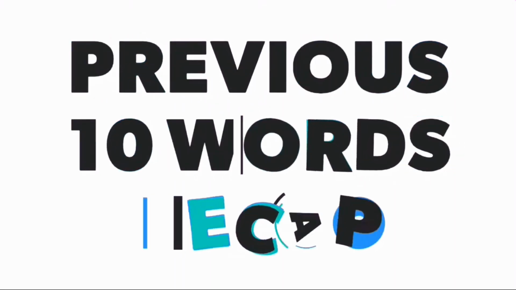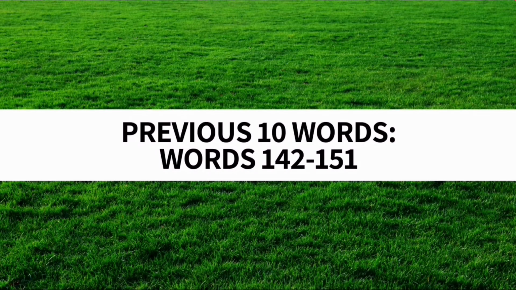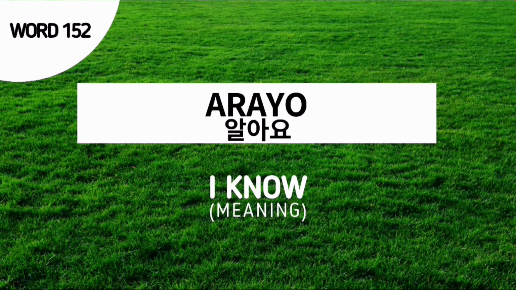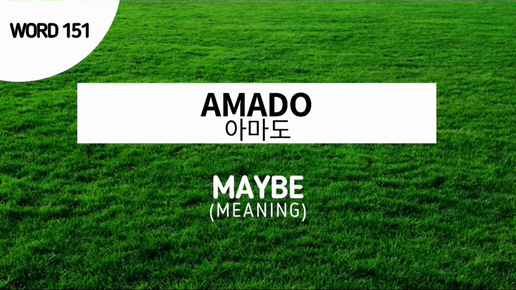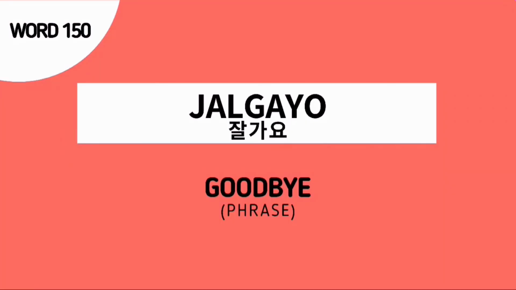Now let's proceed to the previous 10 words recap. As of now, the previous 10 words are words number 142 to 151. But don't forget, our word for today, 알아요, which means I know. Word number 151 is 아마도, which means maybe. Word number 150 is 잘 가요, and this is a phrase which means goodbye or go well.